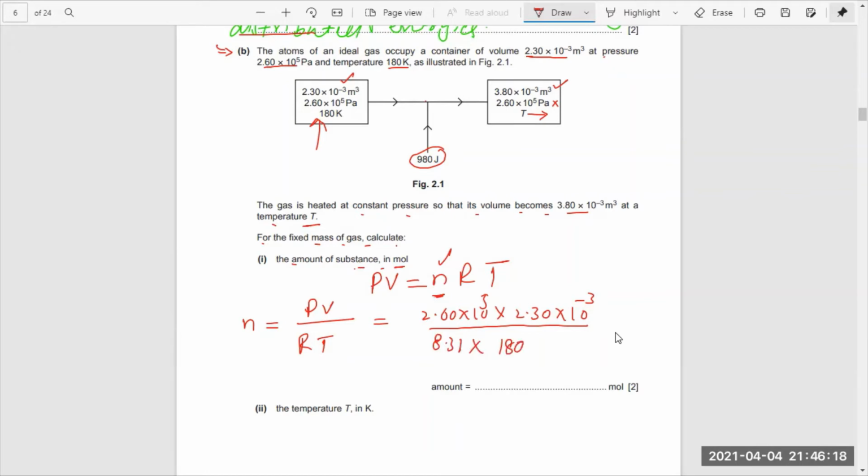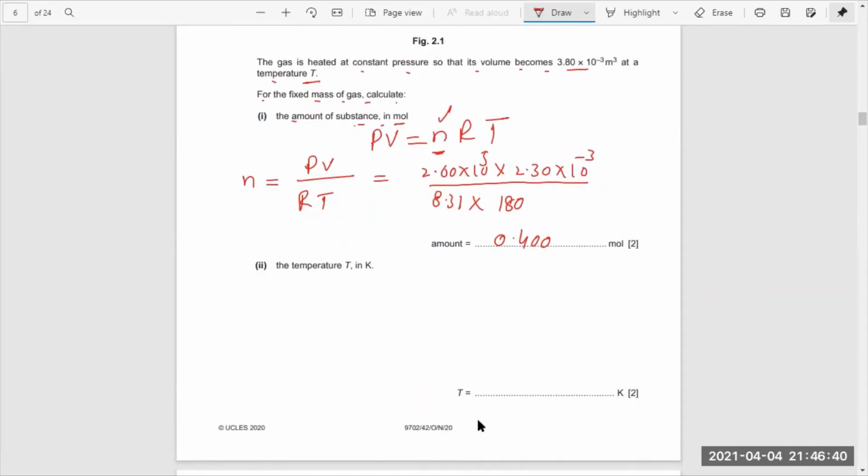So we can easily calculate the number of moles. This is 0.400 moles.